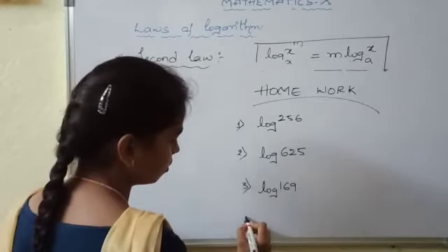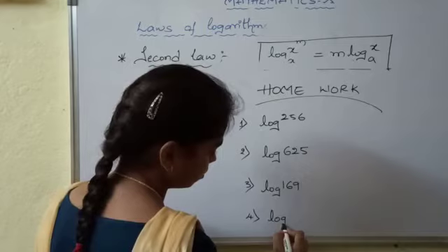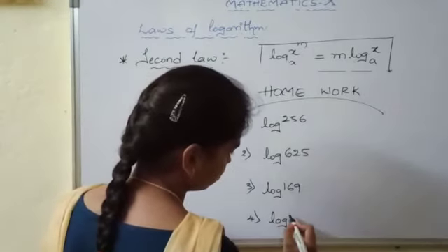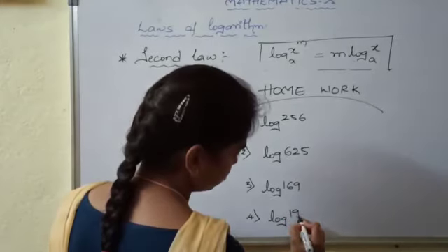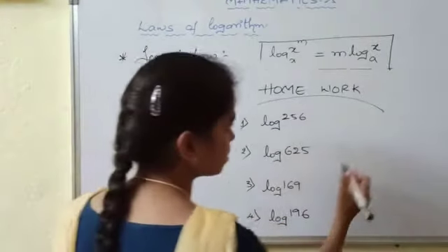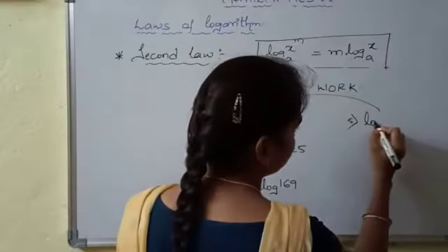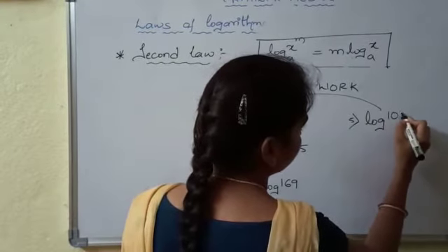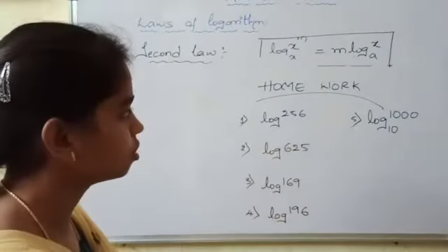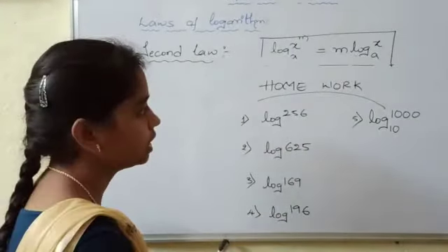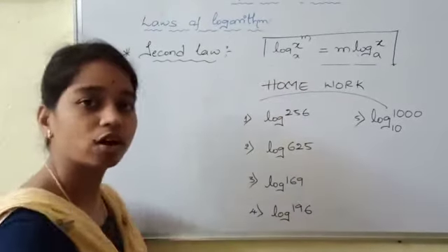The third one is log 169. The fourth one is log 196, and the last, fifth one is log 1000 base 10. So students, solve these 5 problems which are based on the second law of logarithms.